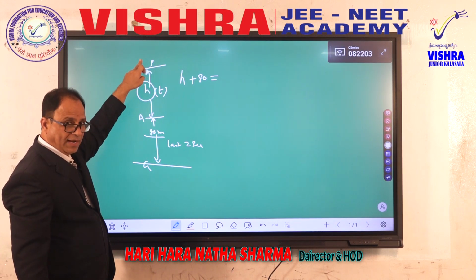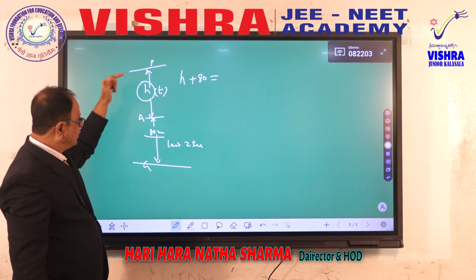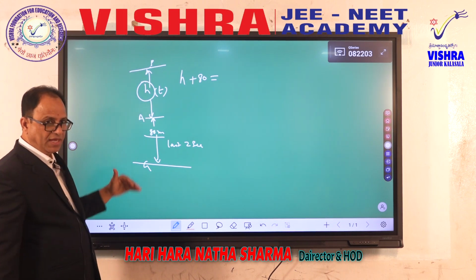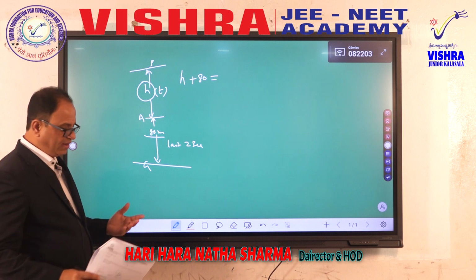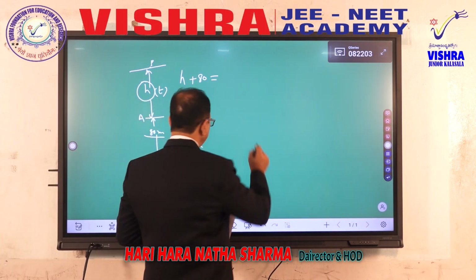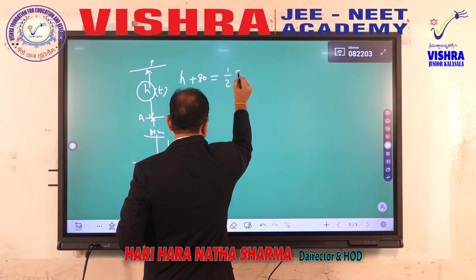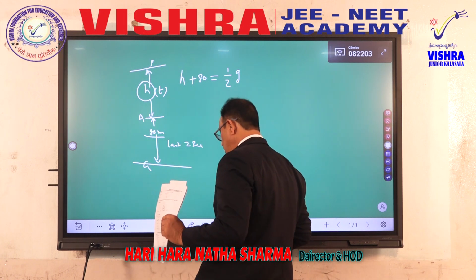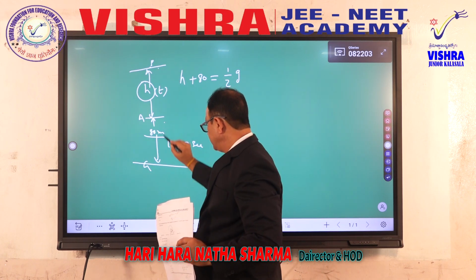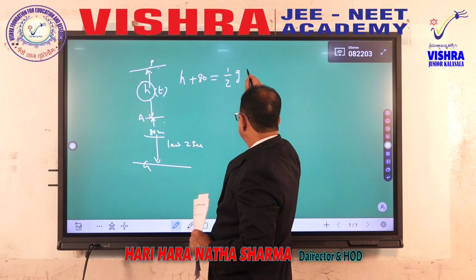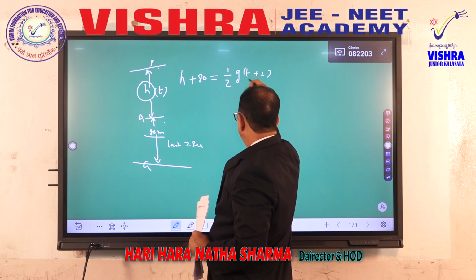If it is free fall, at point P the initial speed is 0. Therefore, H plus 80 should be given by S equal to UT plus half a t square. From that, the U value will be 0. You can simply go for half g times time square. What is the time? This is t seconds and this is 2 more seconds. What is this? (t plus 2) whole square.